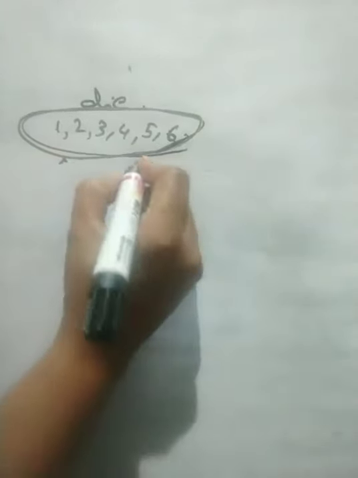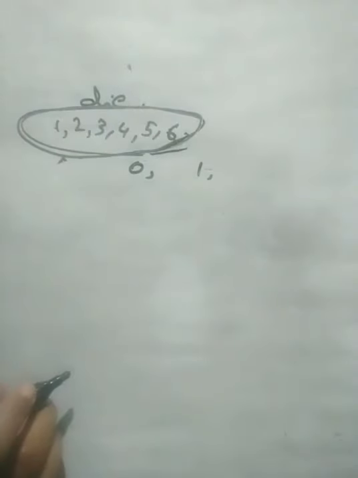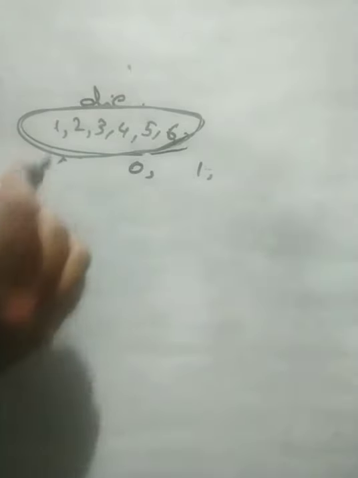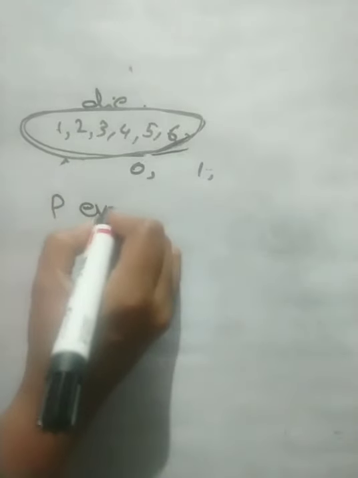Then next question. First we got 0 as the probability, then 1 as the probability. Any other probability? Shall we check? My question is, if you throw a die, you have to get only even numbers. So P of even.